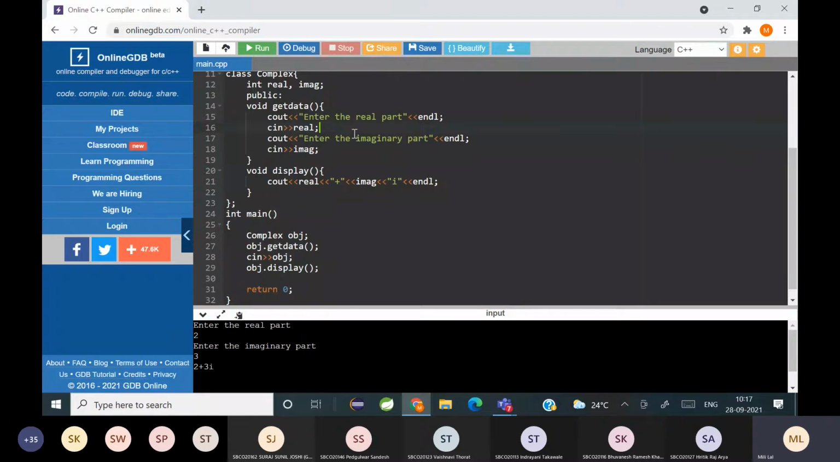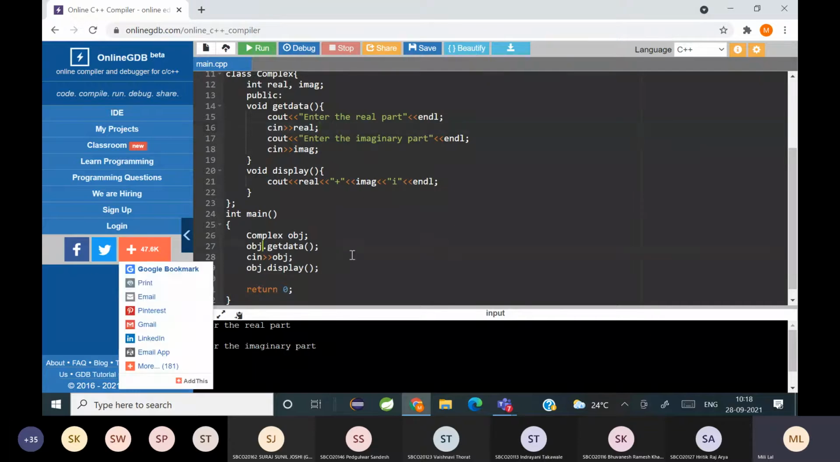What kind of variable is real? Integer. It is an integer variable and it is an inbuilt data type, right? But here we are doing cin object, and object is a user defined data type. It belongs to the class complex, and normally we don't use extraction operators along with user defined data types. Now how to overload this?